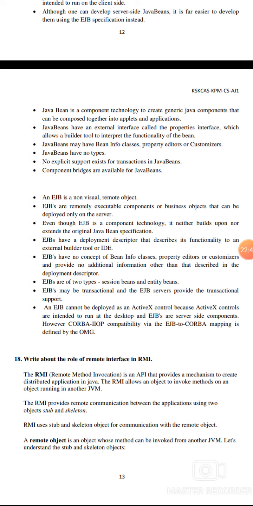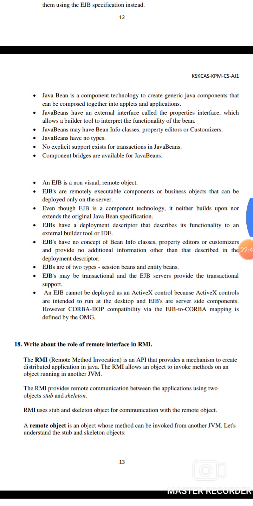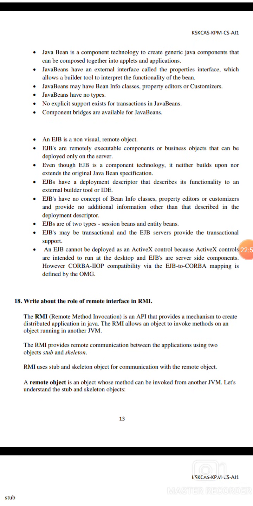JavaBean is a component technology to generate Java components and compose applets and applications. JavaBeans have external interfaces called property interfaces. They allow a builder tool to interpret the functionality of the bean. A JavaBean may have BeanInfo classes, a property editor, or a customizer. JavaBeans have no type. No explicit support exists for transactions in JavaBeans. Component bridges are available for JavaBeans.